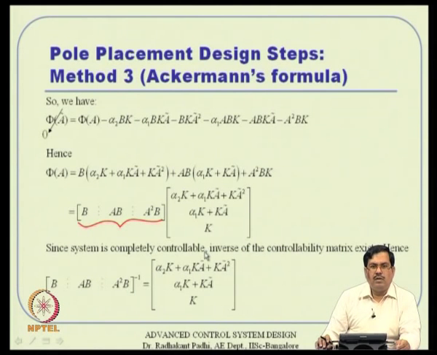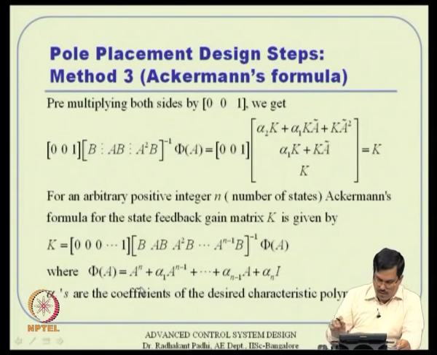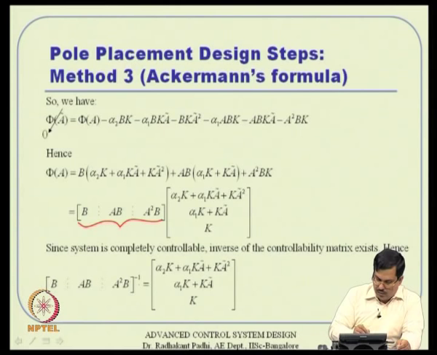Well, I think there is a small print mistake here, it should be times phi of A. I will write that. Here this phi of A will multiply.